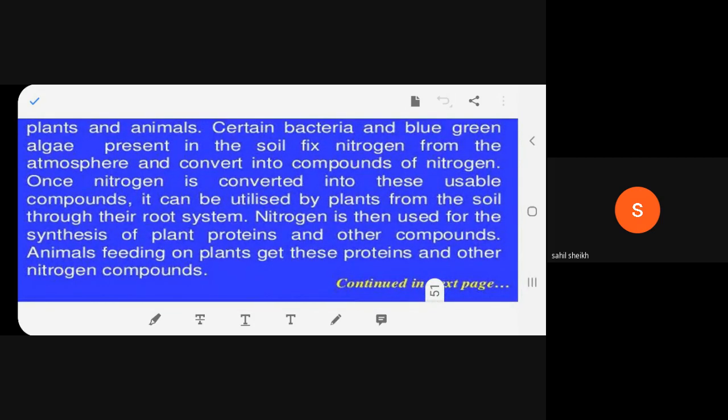Once nitrogen is converted into these usable compounds, it can be utilized by plants from the soil through their root system. Nitrogen is then used for the synthesis of plant protein and other compounds. Animals feeding on plants get this protein and get nitrogen compounds. Now, when this nitrogen is converted into usable compounds so that it is available to the plants, they can use it from the soil with the help of water and other minerals by the root.